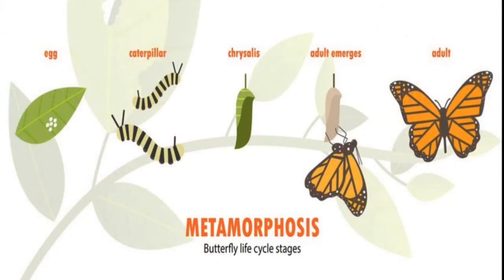Now let's revise again. All the insects and all the butterflies mostly go through these 4 stages of life cycle. It is called metamorphosis. Look at this picture. Butterfly life cycle stages. You can see eggs, then caterpillar, then chrysalis, then adult butterfly. These are 4 stages of life cycle of butterfly.